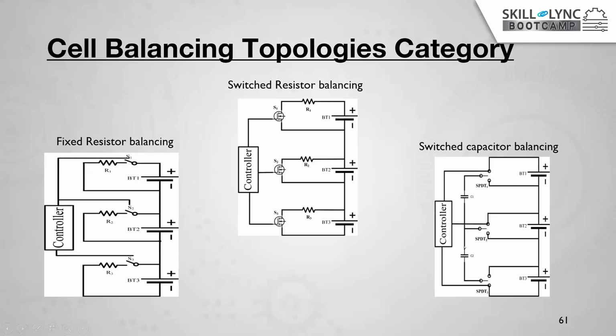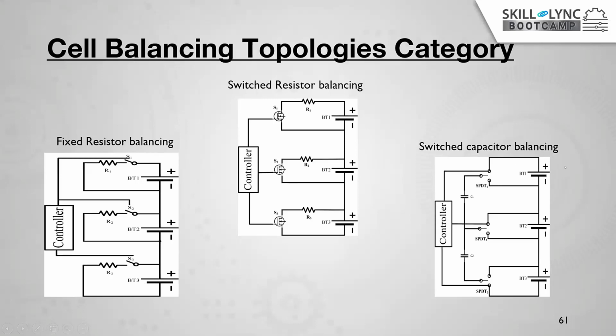Then C1 will charge, and C1 will charge C2, and after this, S1 and S3 are both going to be closed, right? Then the energy from battery 1 to battery 3 is transferred. Then when it reaches its second least value, let us say this is 70% now, this is 60%, and this is 50%.